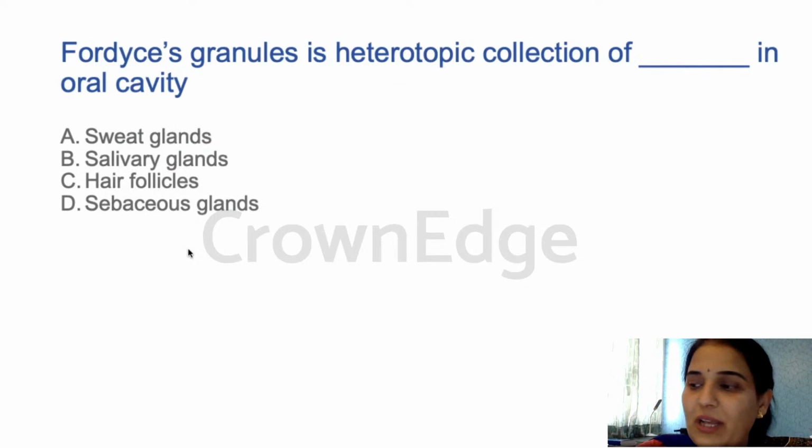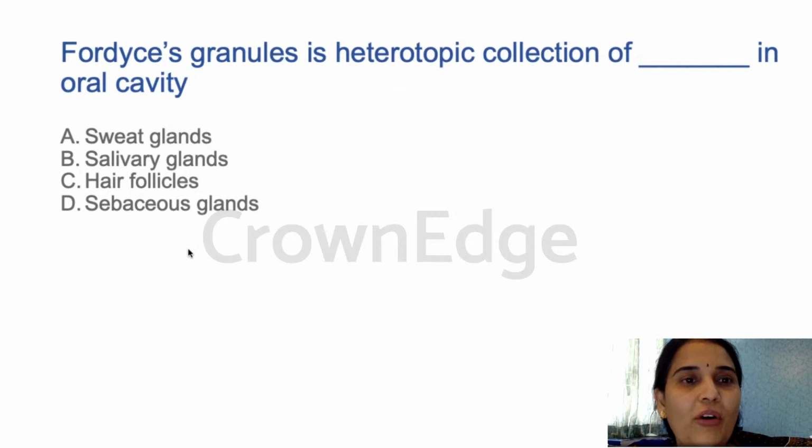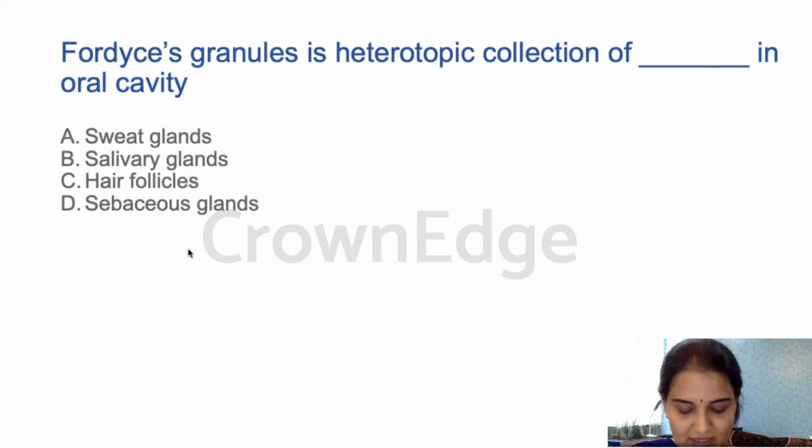Next, Fordyce's granules is a heterotopic collection of dash in the oral cavity. This is again a straightforward question. There should not be any confusion. Is it sweat glands? Is it salivary glands? Or is it hair follicles or sebaceous glands? We have been learning this from first BDS, and the answer is sebaceous glands. Yes, the answer is D, sebaceous glands.